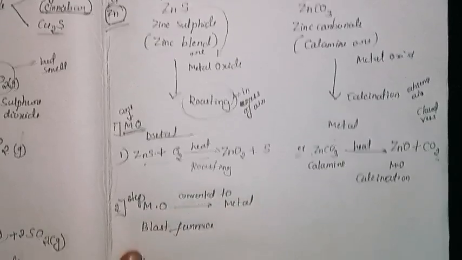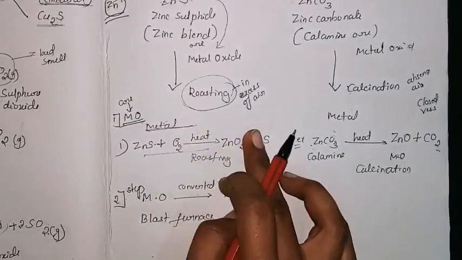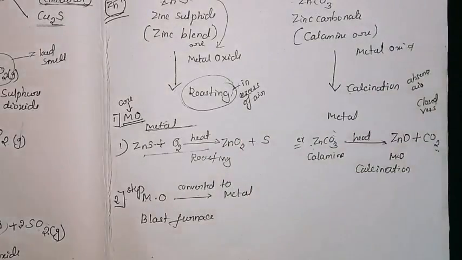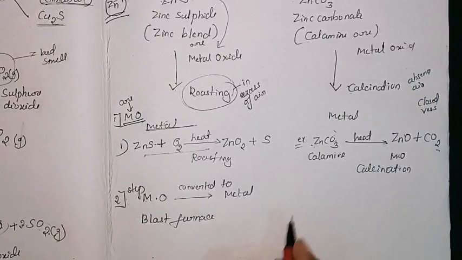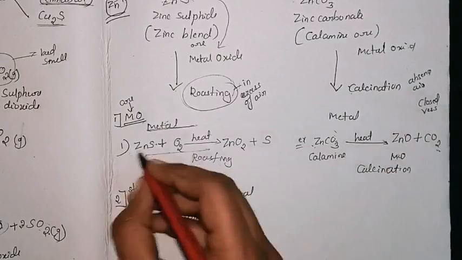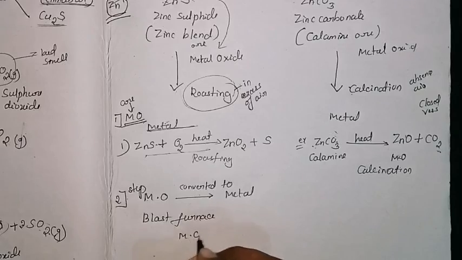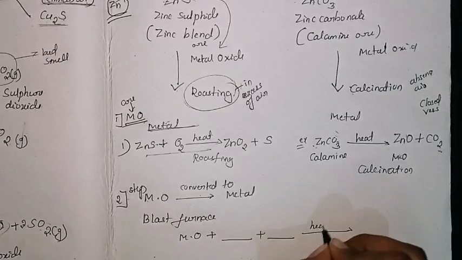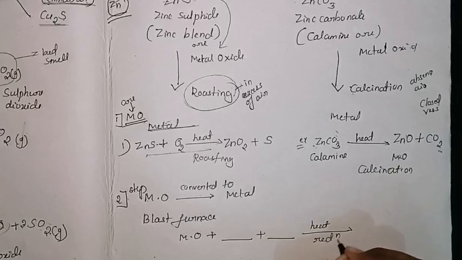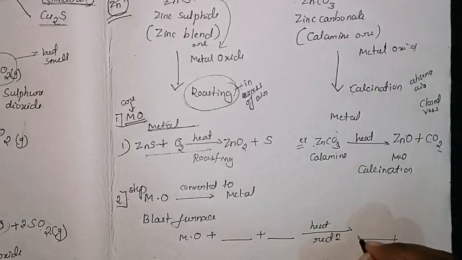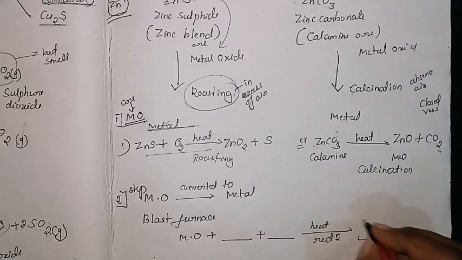Whatever metal oxide we got, we are heating that and reducing the oxygen from it. We are using some reagents and heating in the blast furnace. When you heat, there is a reduction of oxygen, and so there is a formation of the metal.